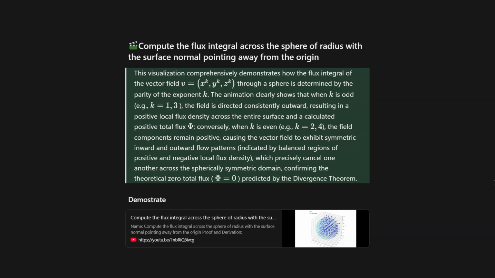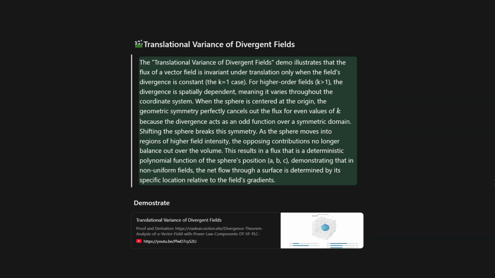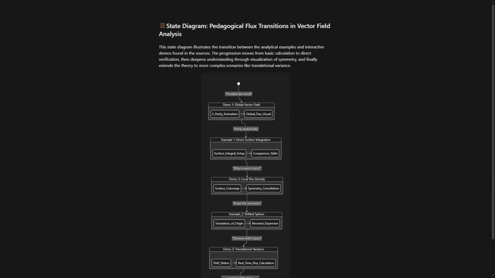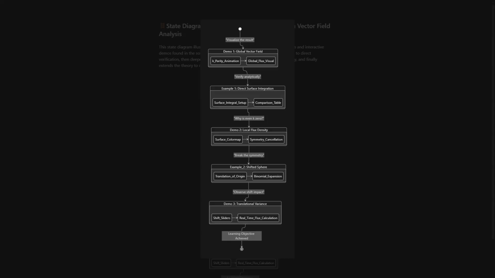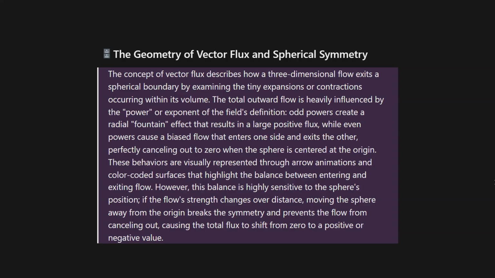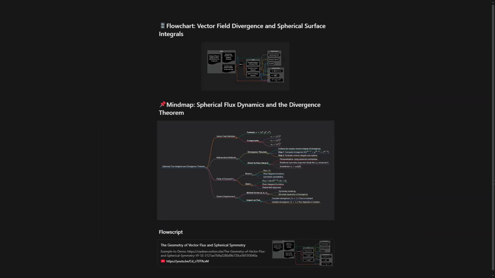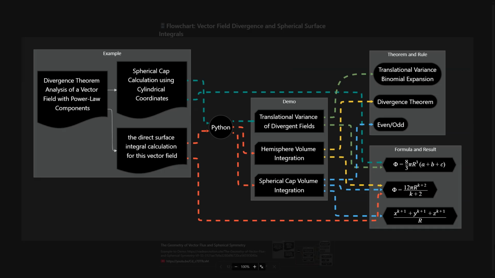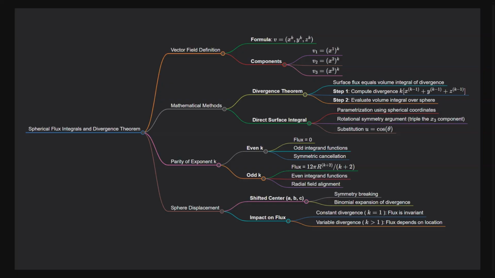The illusion of cancellation. The documentation treats this cancellation as a fundamental truth. But let's be honest, in any physical system, cancellation is rarely a state of rest, it is a state of high tension. By claiming the net flow is zero, the model ignores the reality of the struggle occurring inside that sphere. Just because the ledger balances at the end of the day doesn't mean the forces cease to exist. It means we have chosen to look at the system from a perspective that conveniently hides the friction, the turbulence, and the actual energy transfer occurring at every single point on that surface.